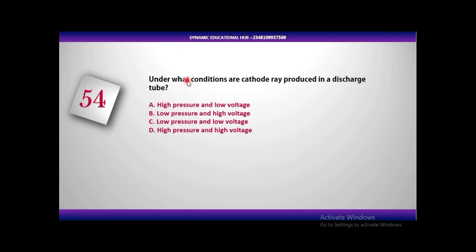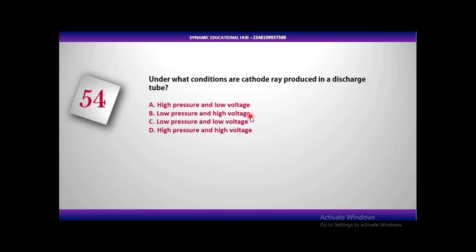While he was performing the experiment, he did it at a certain condition. Now, what is the condition? In the production of cathode rays in a discharge tube, the voltage supplied must be high. An example of a cathode ray tube is the olden days television and olden days monitor.